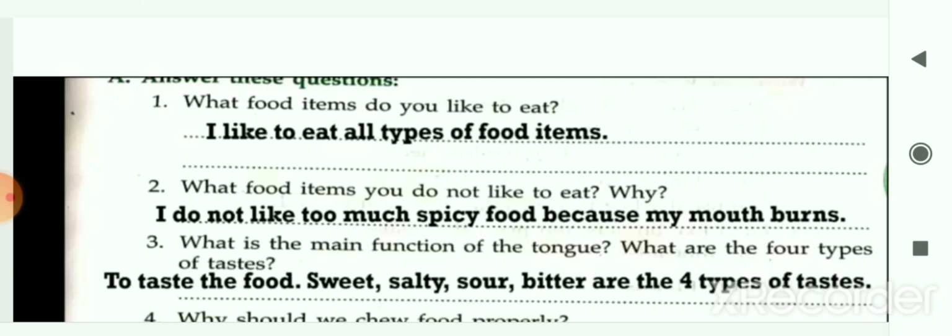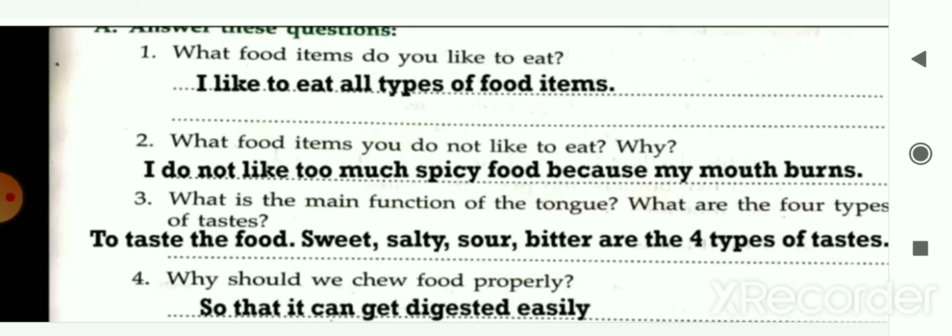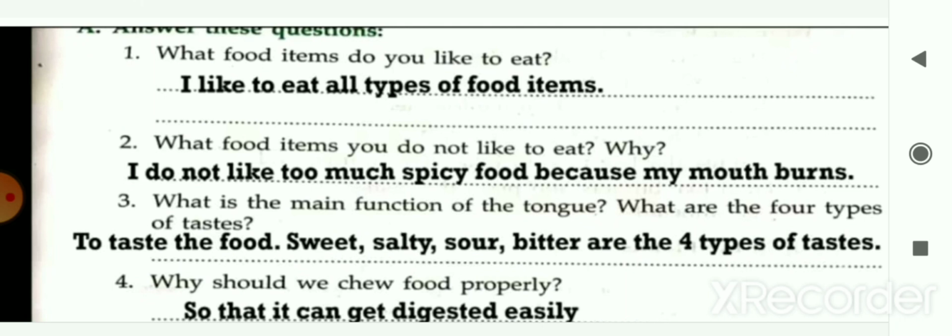Next question, answer the question. First, what food items do you like to eat? I like to eat all types of food items. Next, what food items do you not like to eat and why? I don't like to eat much spicy food because my mouth burns and it is not healthy for the body.